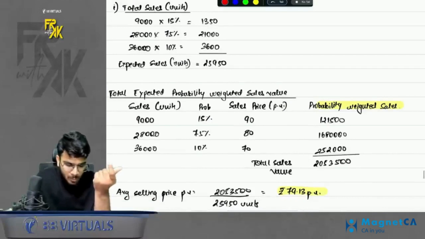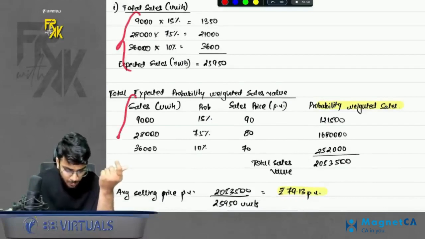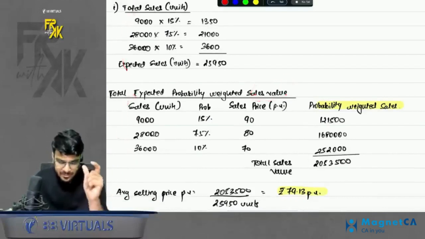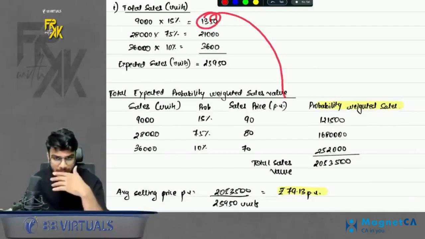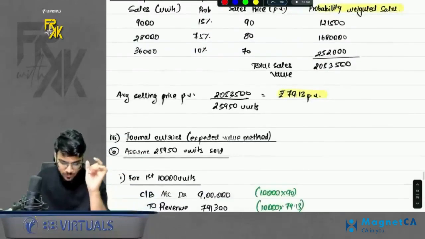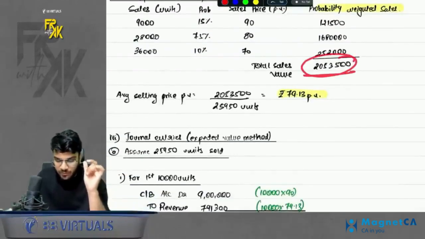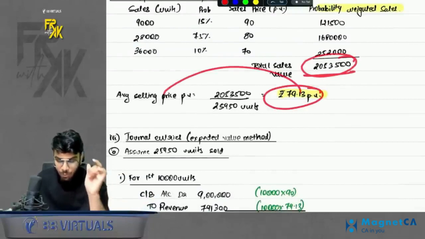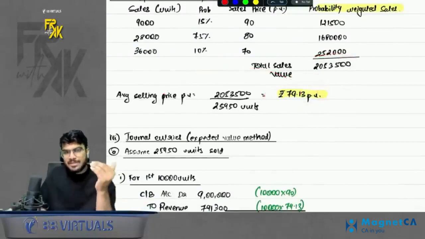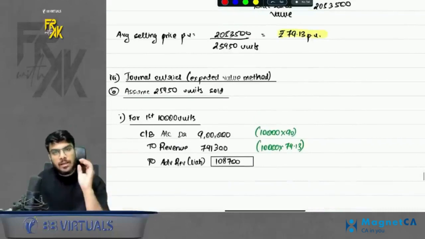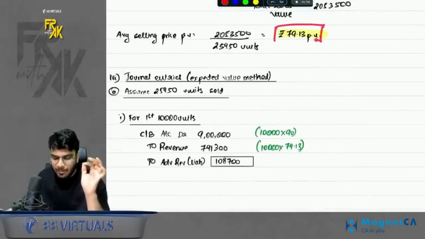So basically find the probability weighted sales and the probability weighted sales value, that is sales units multiplied by the price per unit, and you will get the sales value. When you divide the sales value by the number of units, you will get the average selling price, which comes to 79.13. So how will you account for this? Just remember, how much money you receive doesn't matter, revenue should be booked as per 79.13.